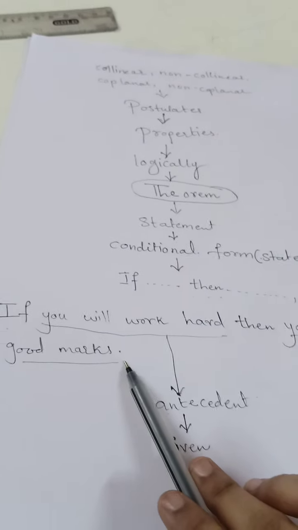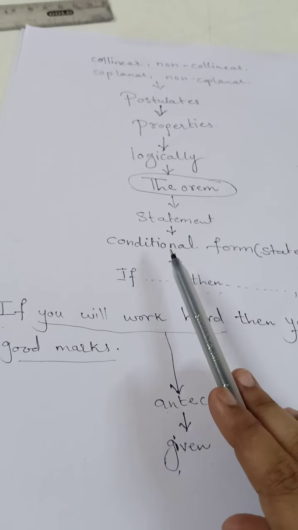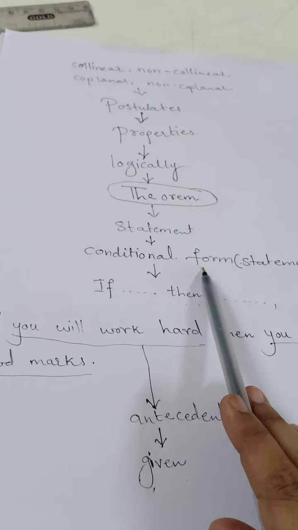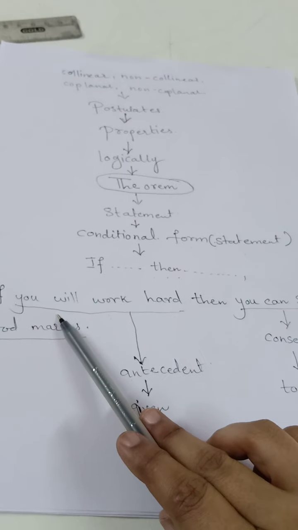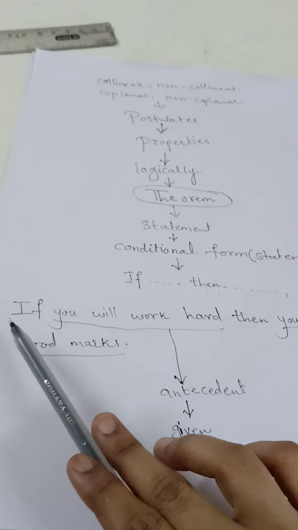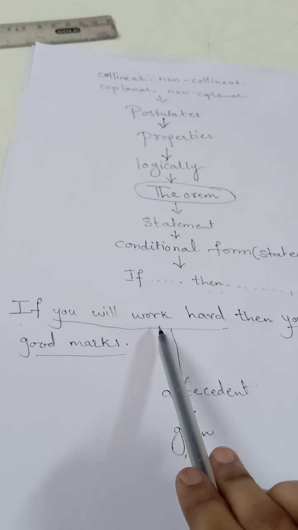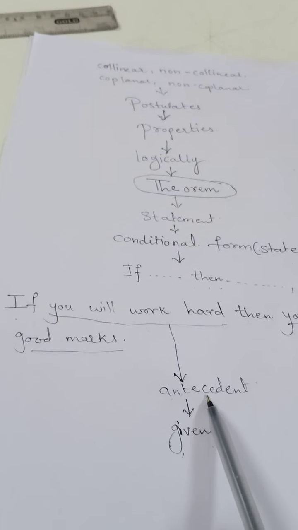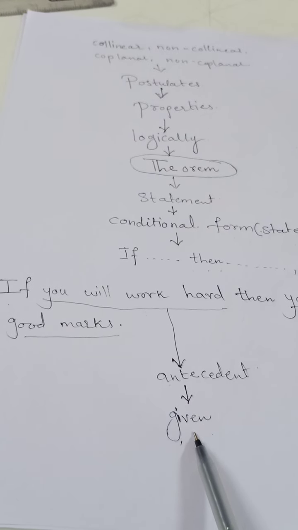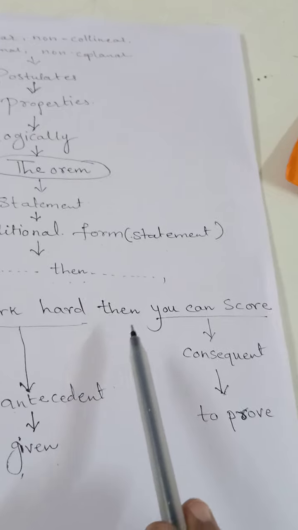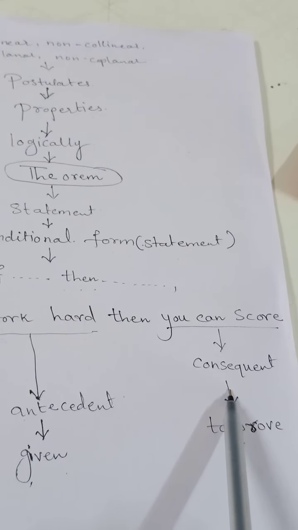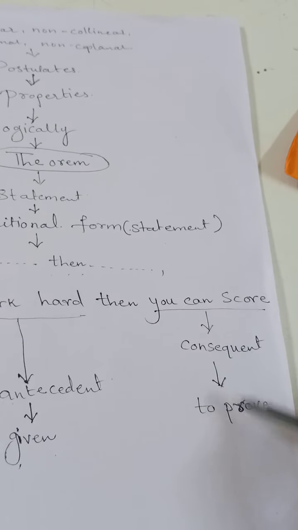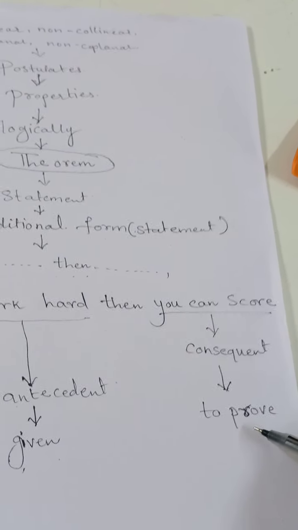So most of the time the statement of a theorem can be written in conditional form. Conditional form means if and then type. I have given you one day-to-day life example. The statement which is between if and then is known as the antecedent, and in a simple way we can remember it as what is given to us. Then we talk about the statement after then. The statement after then is called the consequent, and we remember it as the statement we have to prove.